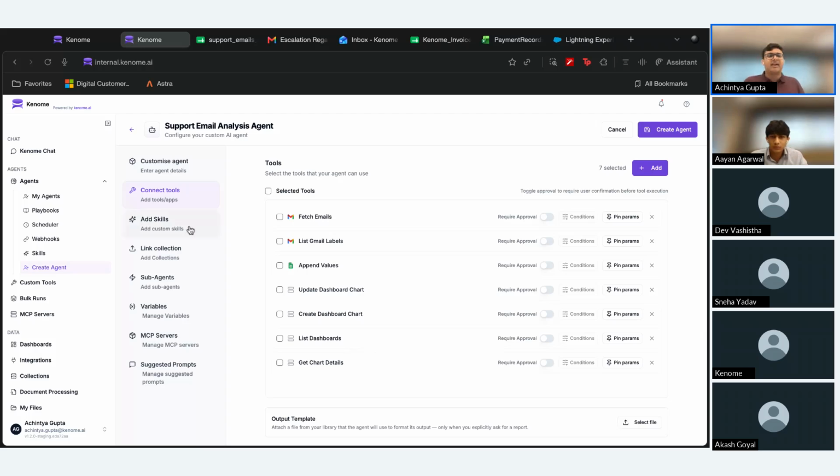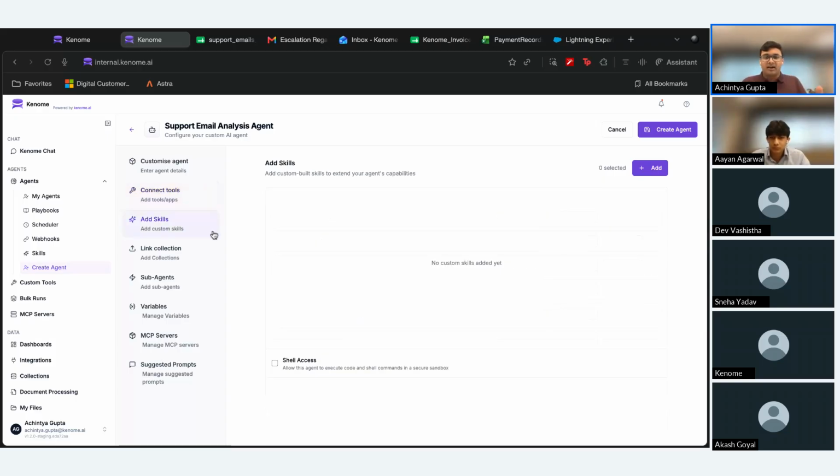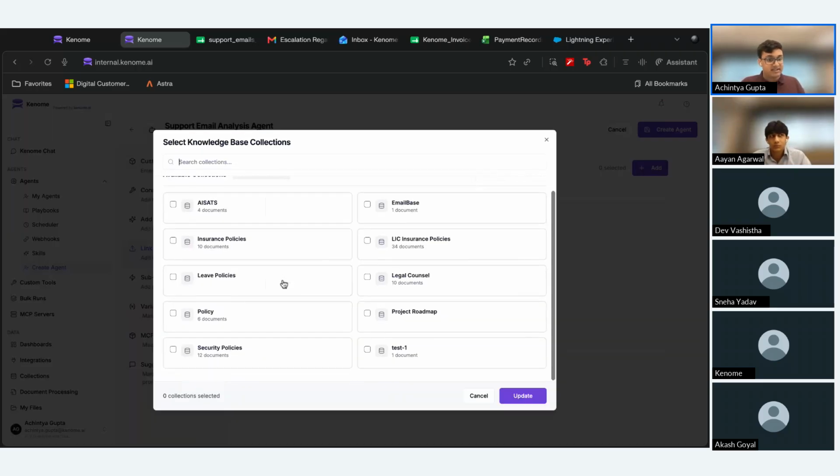Up and running, right? Before I move forward, I would like to quickly go through the other tabs that we also have over here. We have the skills tab to add any agent skills that you might have defined, which are essentially detailed custom instructions that you can build right into the agent, allowing it to dynamically access these instructions and understand how to do a complicated process. We have the link collections tab, which can link those collections and policies that I showcased previously.